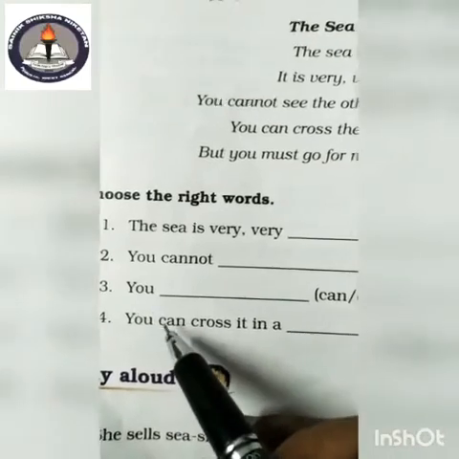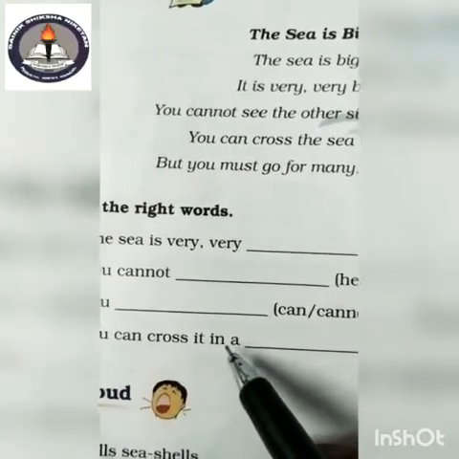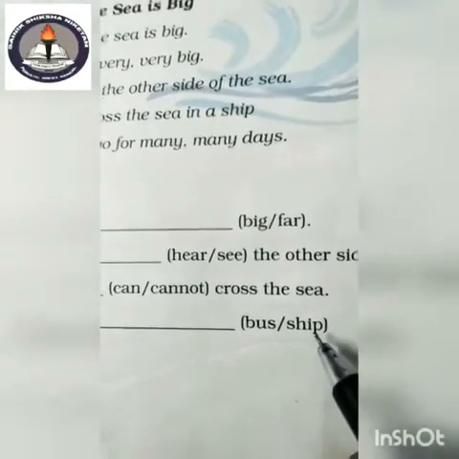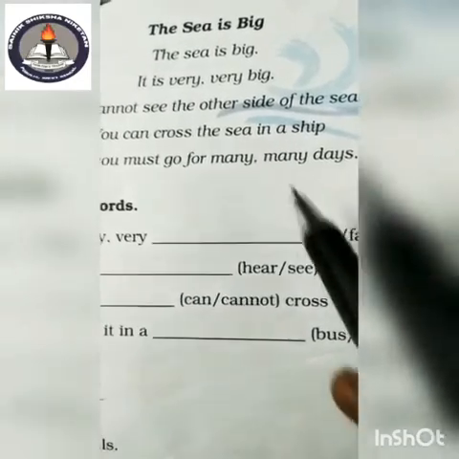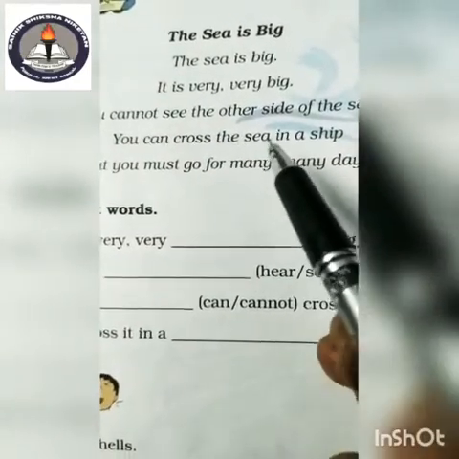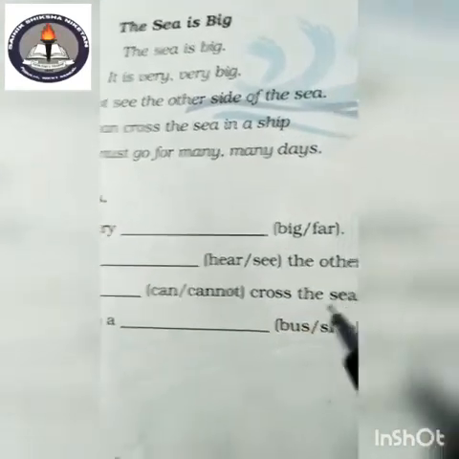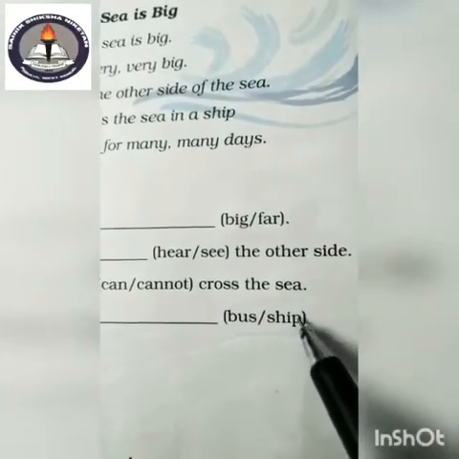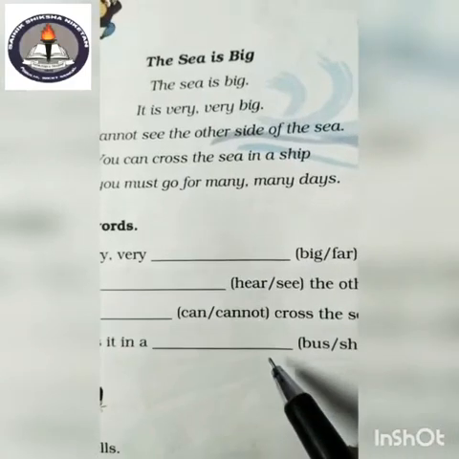And number 4, you can cross it in a ship. Okay, it is right written here, you can cross the sea in a ship. So right option is ship. Okay, thank you.